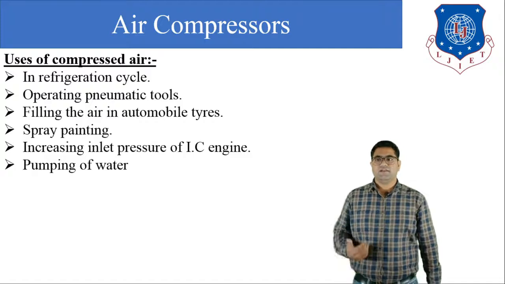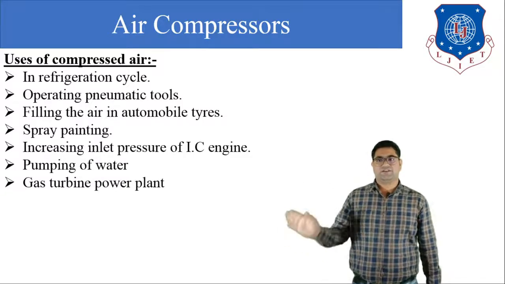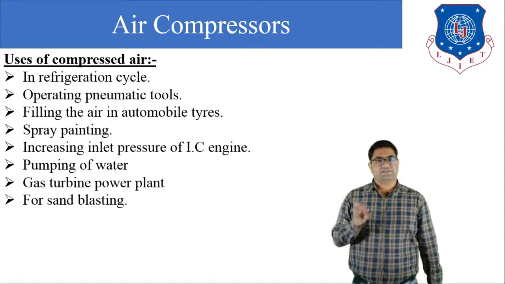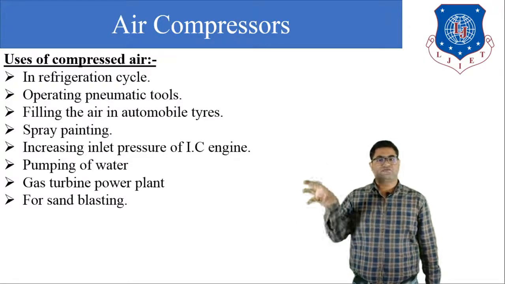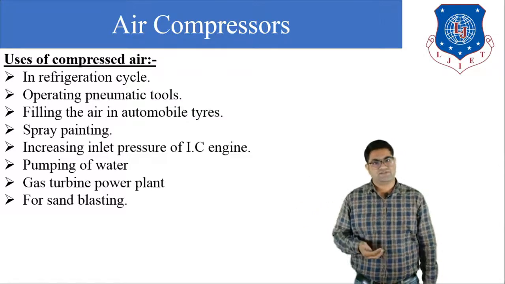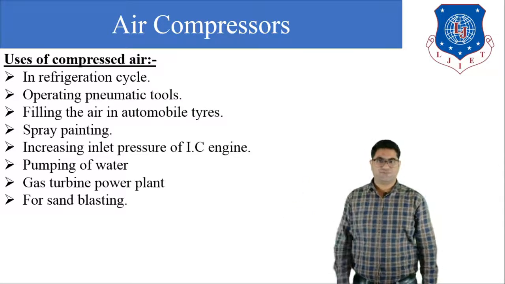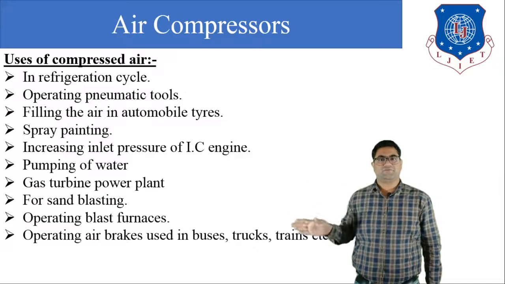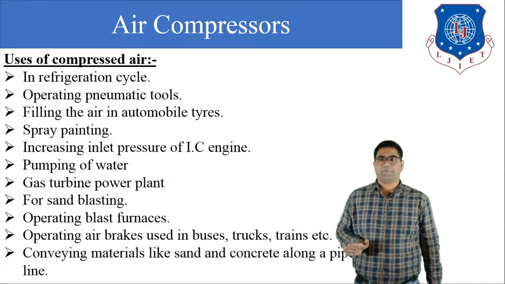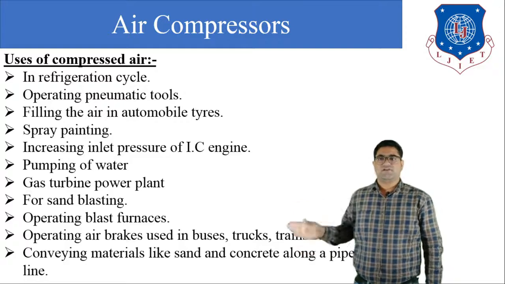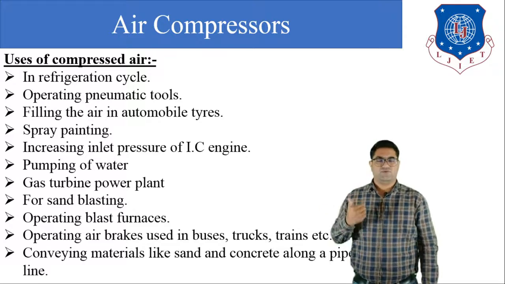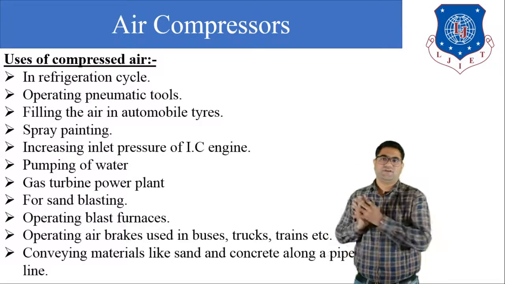Okay, next pumping the water, running the gas turbine power plant, also the sandblasting process. This sandblasting process is a surface finishing process. So when we want to increase the surface finish of any product, we can use this sandblasting process. So in the sandblasting, compressed air is used. Also it is used for operating the blast furnace. It is used in the brakes of buses, trucks and trains. Also it is used for conveying materials like sand and concrete along the pipeline. Okay, so these are some uses of the compressed air.